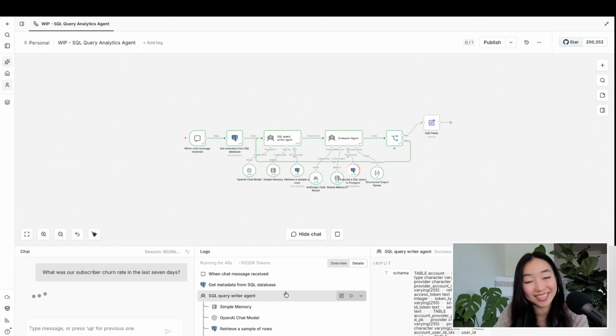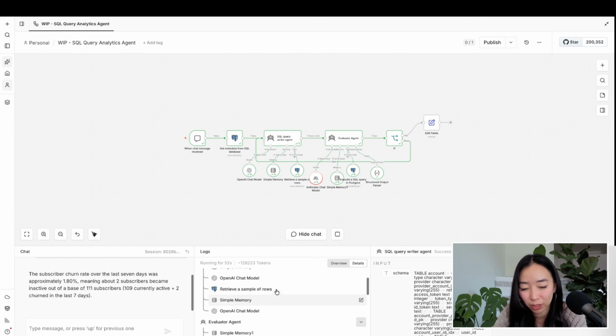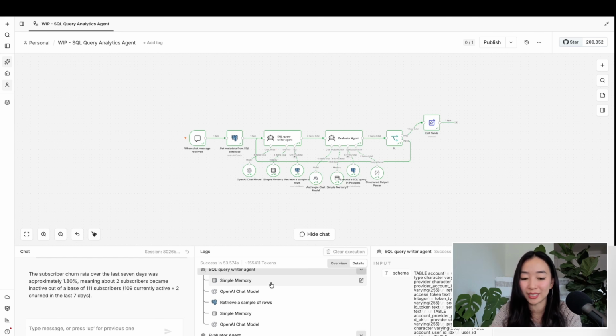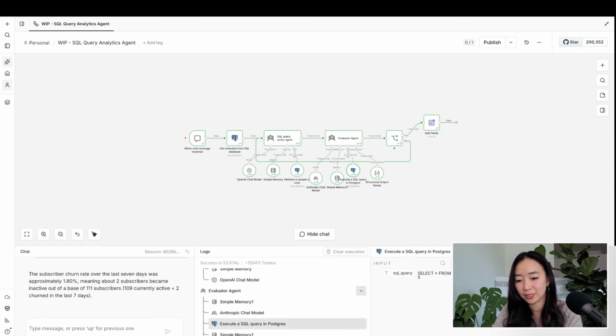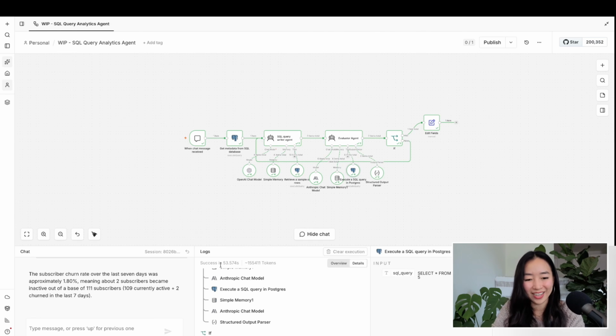So we can see in here in the logs exactly what steps happened in the workflow, down to even the sub-steps within each agent. And when you click on each of those steps, you can see the exact input and output for each of those steps. So let's click this one, for example. You can see input, output. Okay. And it looked like our question was answered using the AI agent.